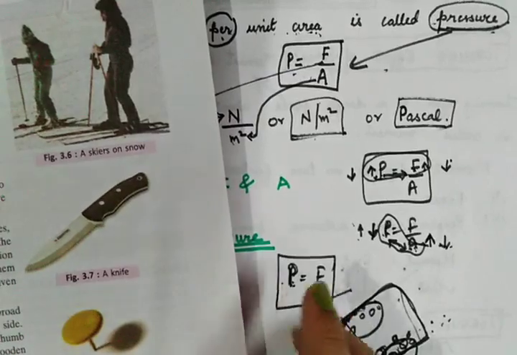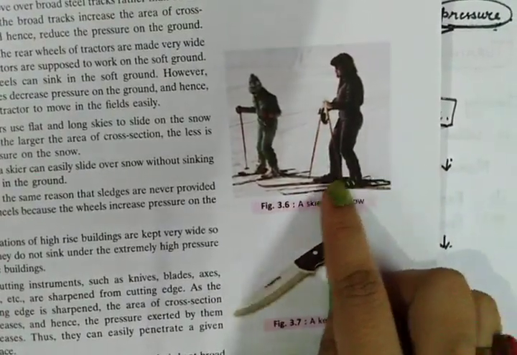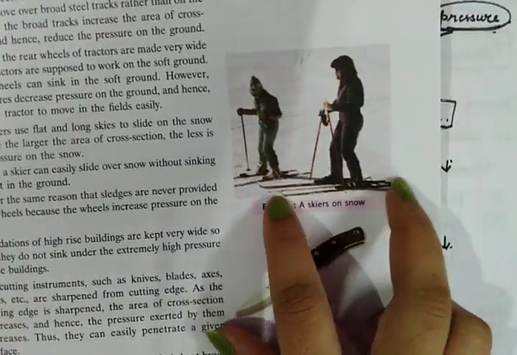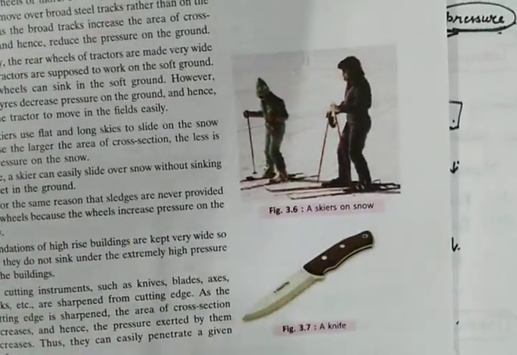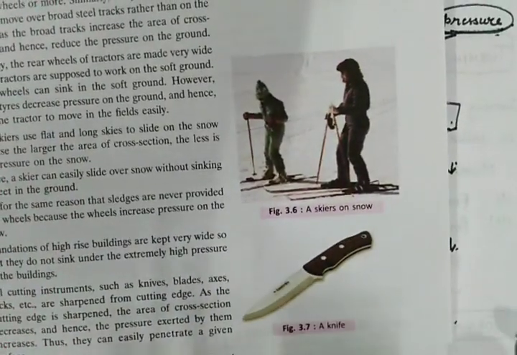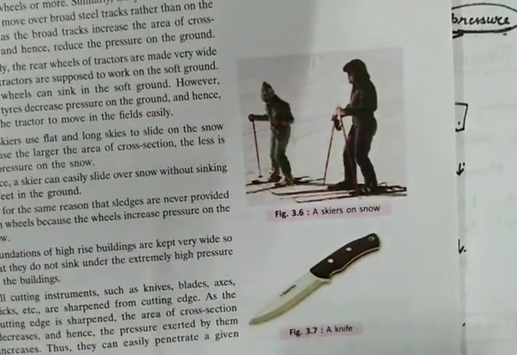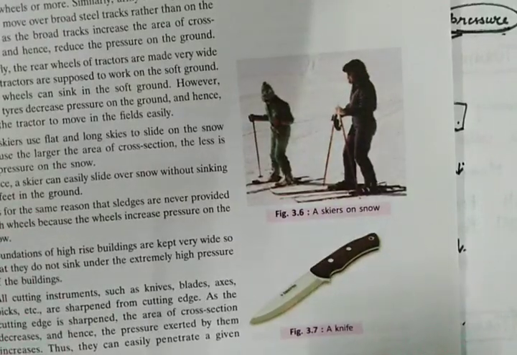So what we did is, the skis which are made are flat and very, very long. The reason is, if the area is increased, then when the person is skiing, because of the large area, they will be putting very less pressure on the snow, and it's very easy to glide on the snow. Same is the case with sledges also.